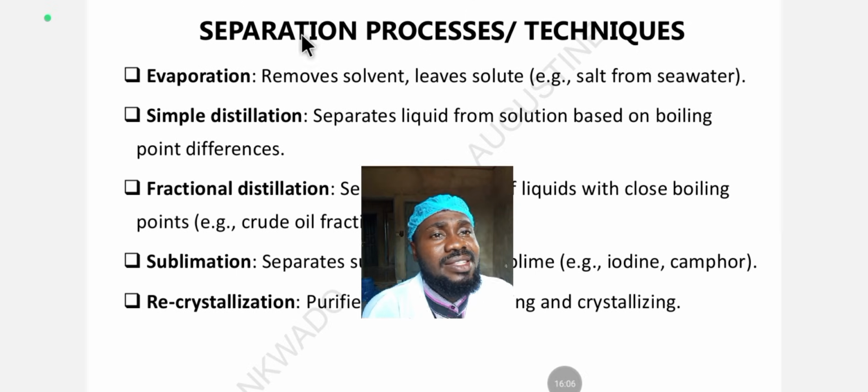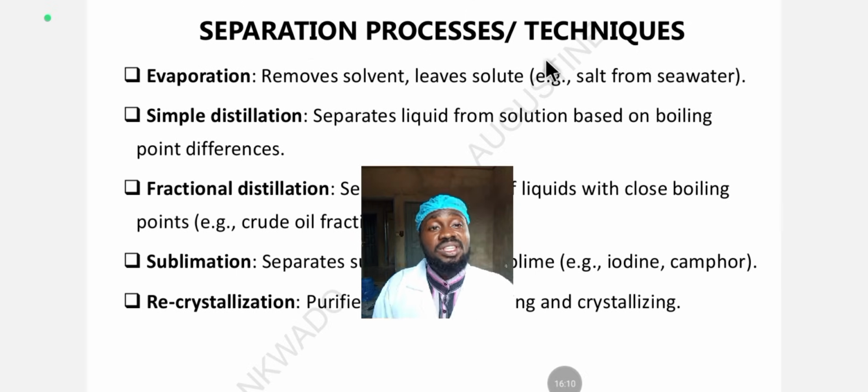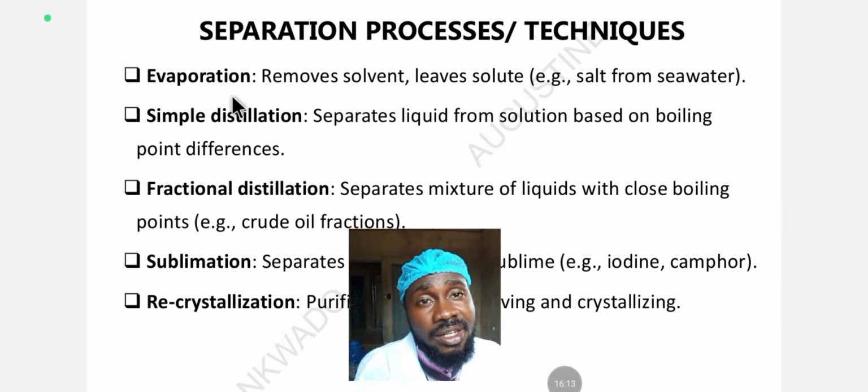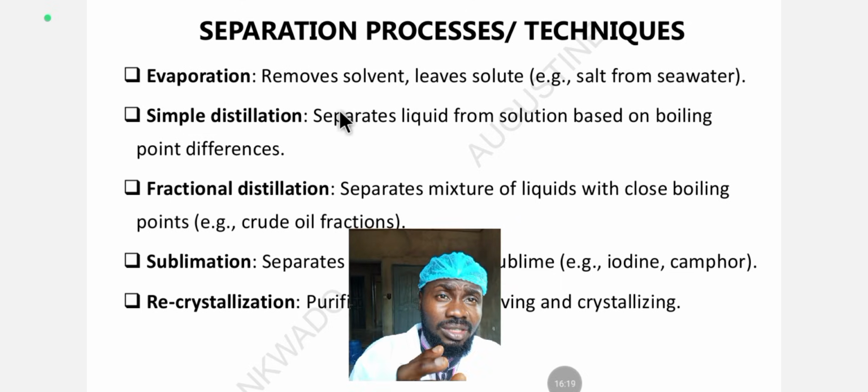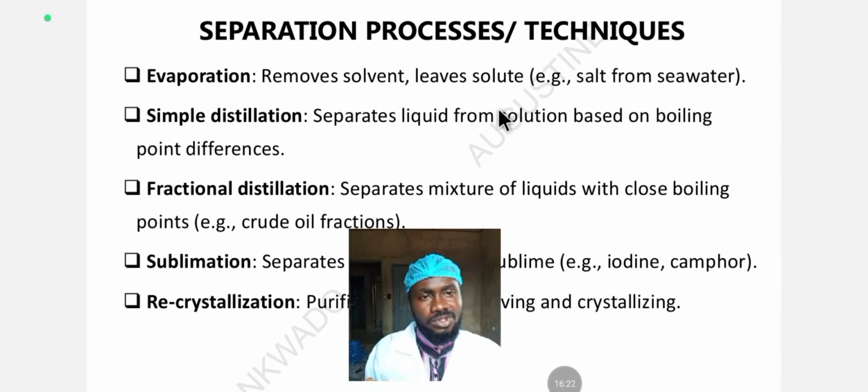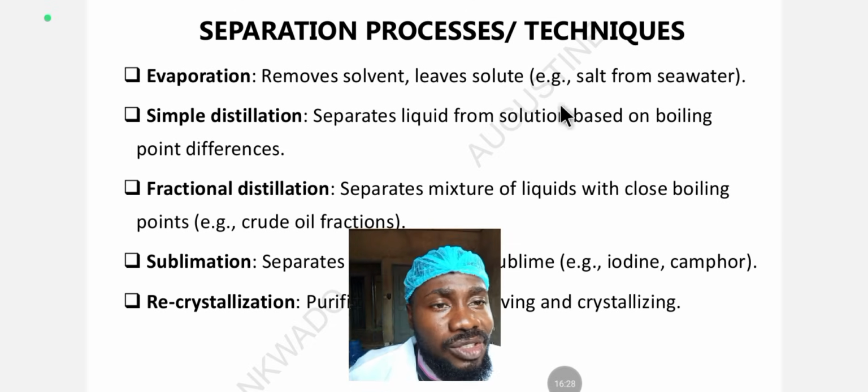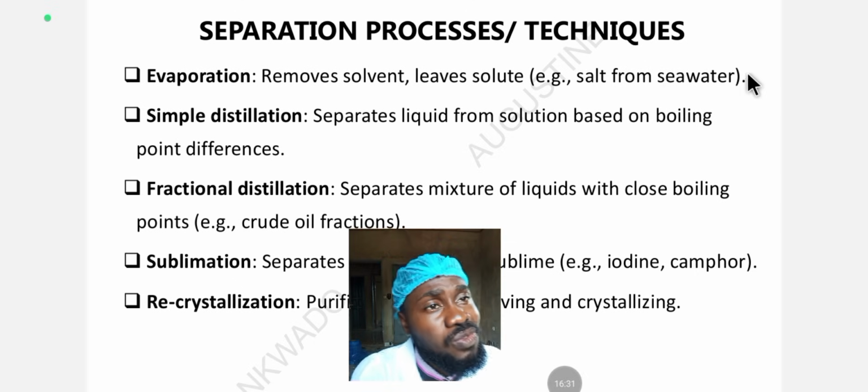Now let's look at separation processes. Many textbooks will say separation techniques. The first we have here is evaporation. What is evaporation? Evaporation removes the solvent and leaves the solute. So you use evaporation to separate solvent from solute. When you want to separate salt from water, you use evaporation.